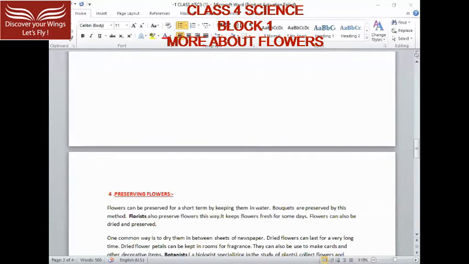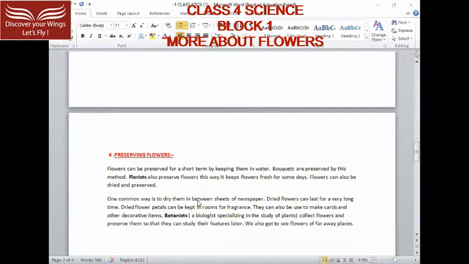Flowers can also be dried and preserved. One common way is to dry them in between sheets of newspaper. Dried flowers can last for a very long time. Dried flower petals can be kept in a room for fragrance. They can also be used to make cards and other decorative items. Botanists, who specialize in the study of plants, collect flowers and preserve them so that they can study their features later. We also get to see flowers of faraway places.